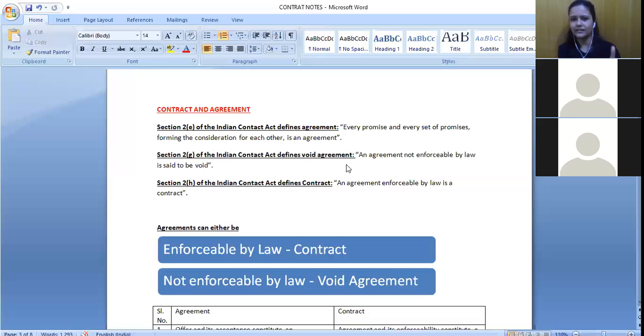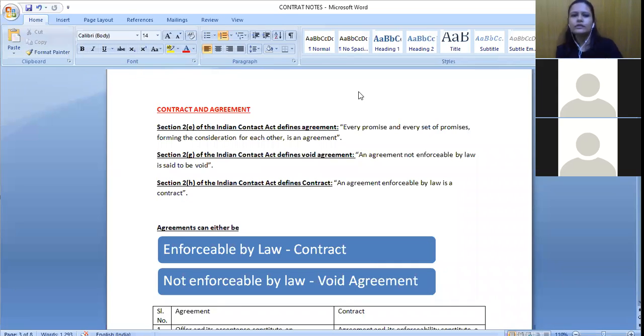Is this part clear, the difference between a contract and an agreement, or do you want some more examples for it? Is this part clear? Yes, ma'am. Okay, others, is this part clear? Everyone is so silent. Is this part clear? You can tell. Ma'am, can you give one more example if you don't mind?